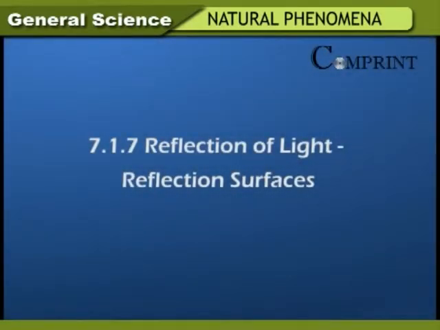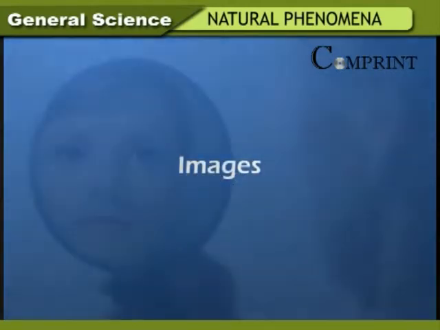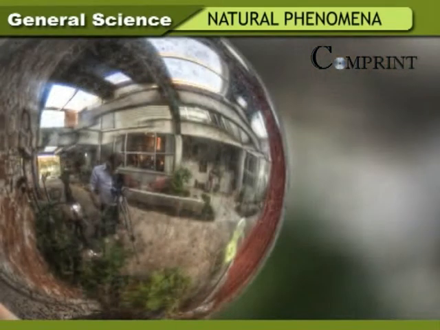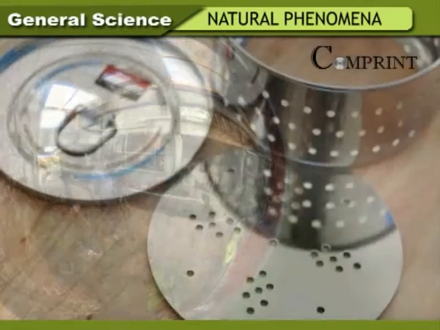Reflection of light. Reflective surfaces. Images. We generally use mirrors to see our images in our houses. When we stand in front of a mirror, our image is formed because the light on us reaches the mirror and gets reflected from the mirror surface. This process of coming back of light rays is termed reflection and the surface is called a reflective surface.